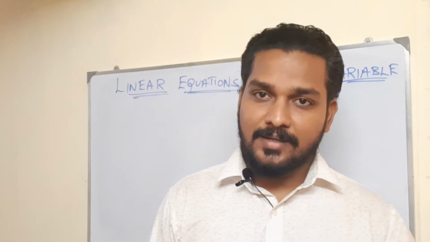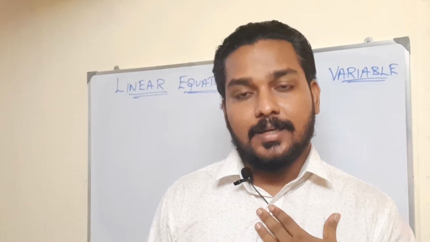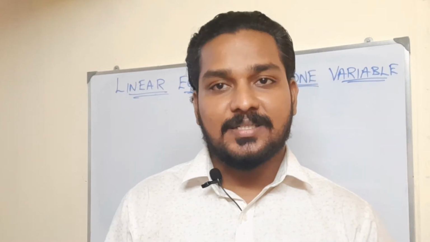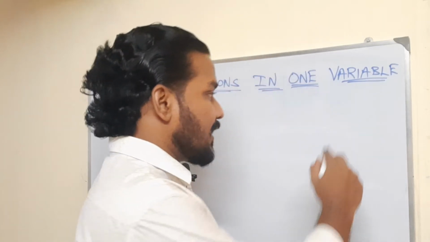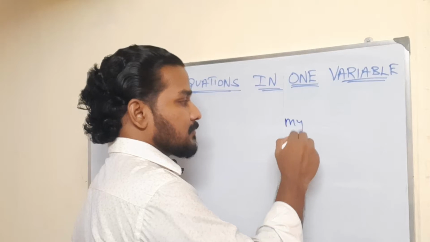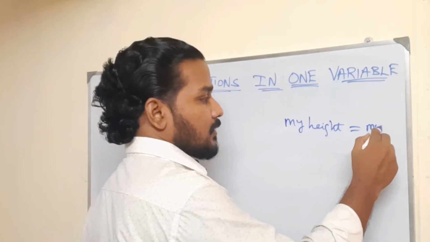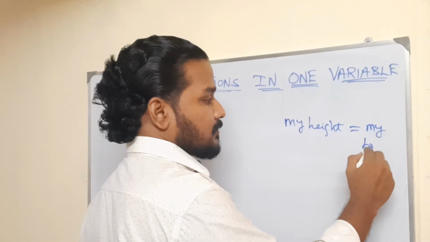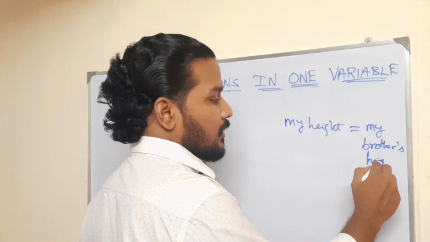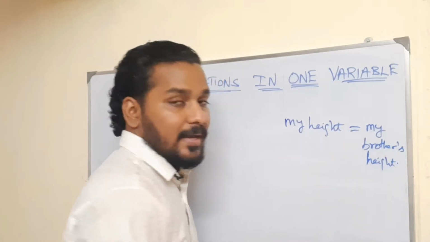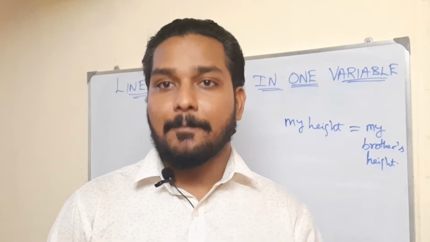How can I represent it in terms of an equation? See, my height is equal to my brother's height. Here this equal to represents comparison.